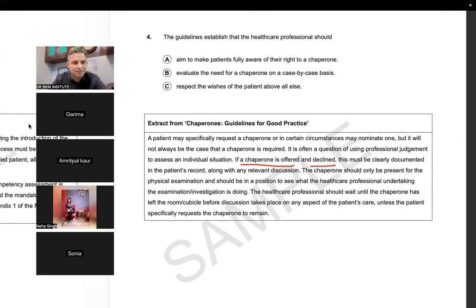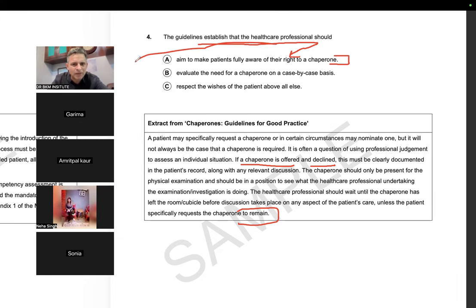So in that case, now this is the problem with this particular question. As soon as you read the last line, oh, patient, that means the patient is making the decision. So when you read the line, the guidelines establish that healthcare professionals should aim to make the patient fully aware of their right. They were not talking about any rights, I guess.